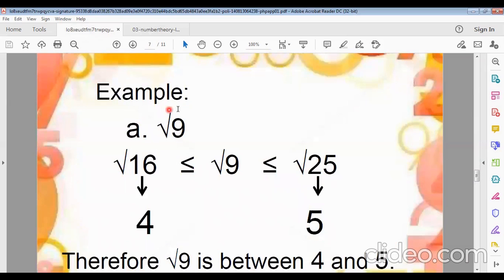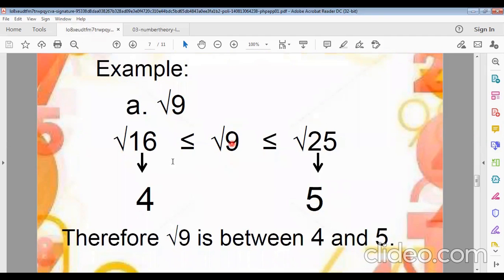So this is the example. Root over 9 equals to... 16. Root over 16 equals to what? 4. And root over 25 equals to what? 5. So root over 9 lies between 4 and 5. Therefore, root over 9 is between 4 and 5.